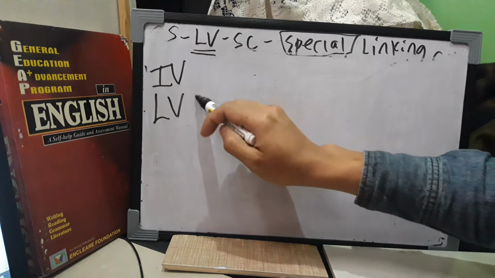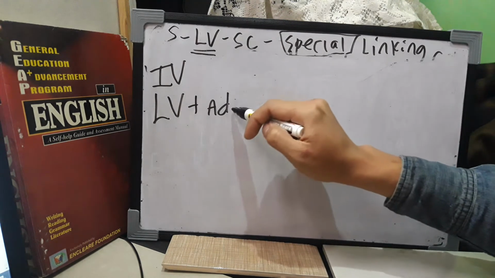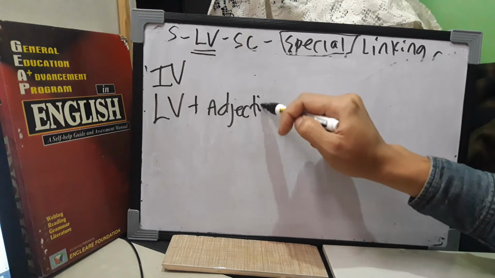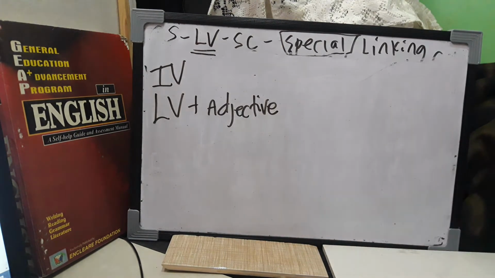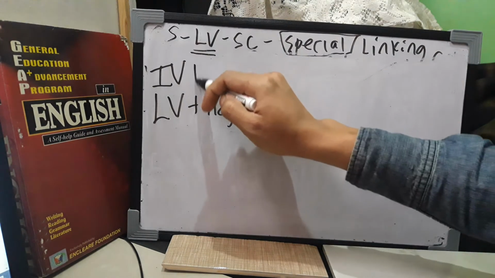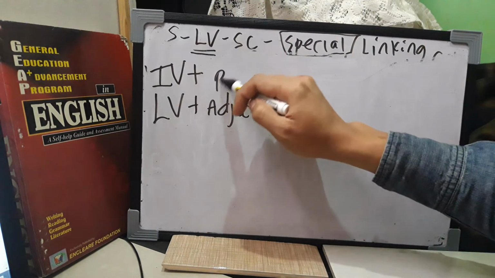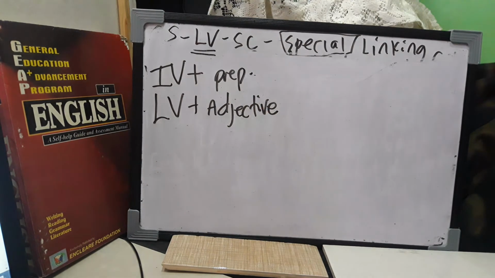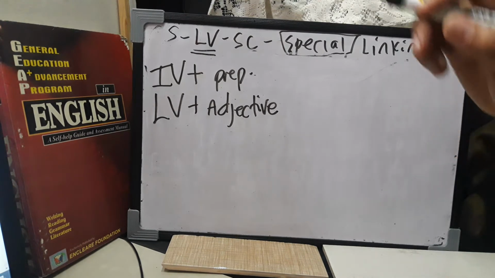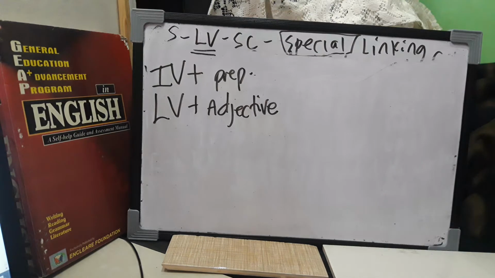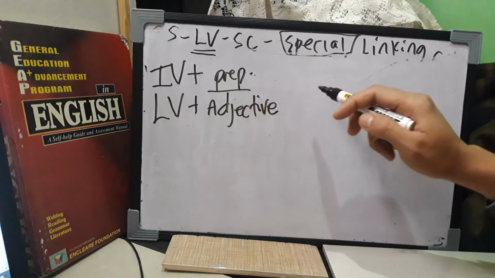Okay, so the same thing, guys. If it is a linking verb, it must be followed by what? An adjective. And if it is an intransitive verb, it must be followed by a preposition. So clear, guys? Are you sure? Okay, so now let's proceed. So if it is an intransitive verb, as I said, it is followed by a preposition.